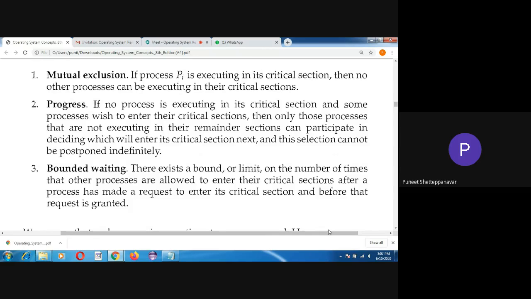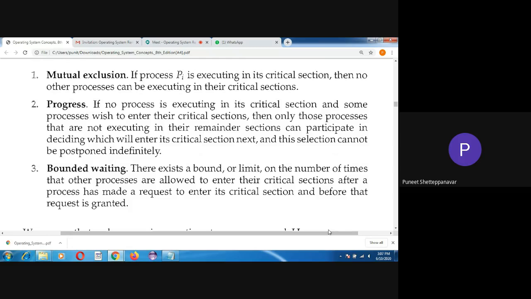Mutual exclusion states that whenever a process enters for execution, it will complete its execution and come outside. Once a process is in the critical section, no other process can enter the critical section. So if P1 is in the critical section executing its process, then P2 cannot enter until P1 has finished its execution. That is what mutual exclusion means.